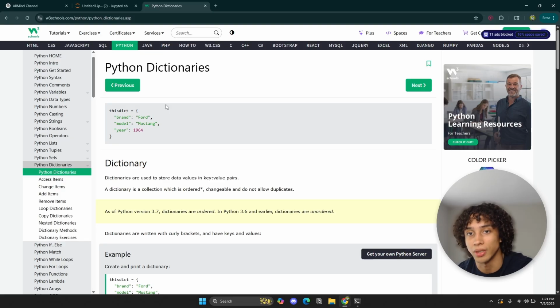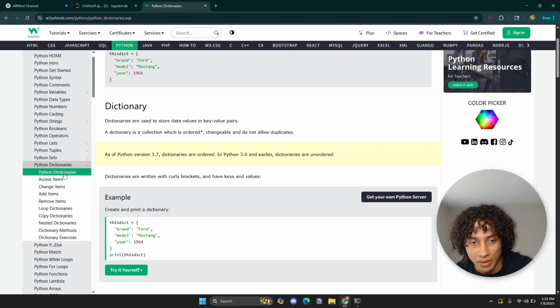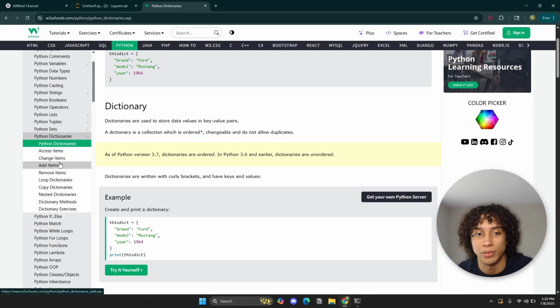So you can just get started and get practicing. The entire dictionary section and the entire list section. You can ignore tuples and sets right now if you want. Again, there are many types of data structures out there. Just focus on those 2 for today. That's my challenge to you.